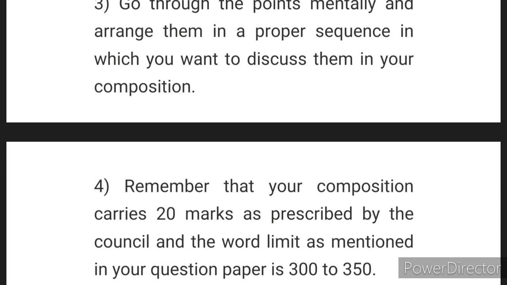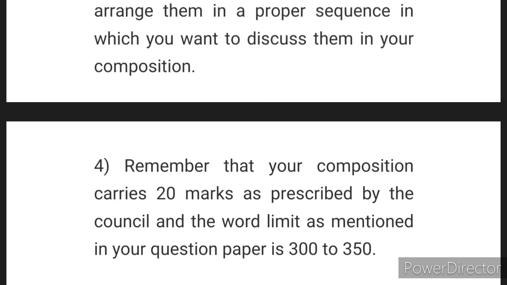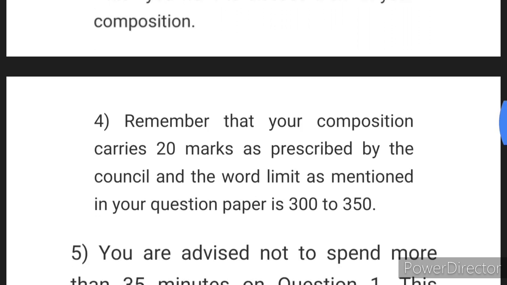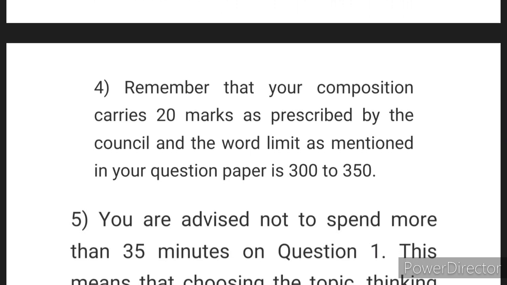In 300 to 350 words, you cannot write an excessive number of points. You cannot again just talk about one single point or just 2 points and waste your time. You have to have some good points, and the number of points should be 5 to 6. Now arrange them mentally in a proper sequence. First this, then I'll talk about this, then this, and finally I'll write about this, etc.